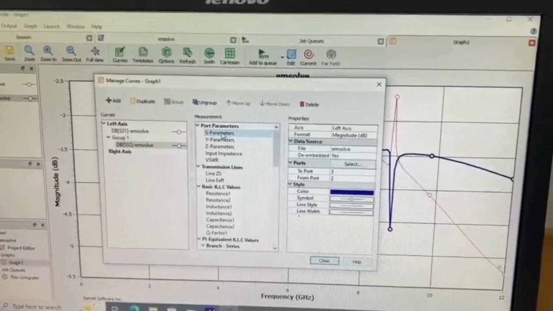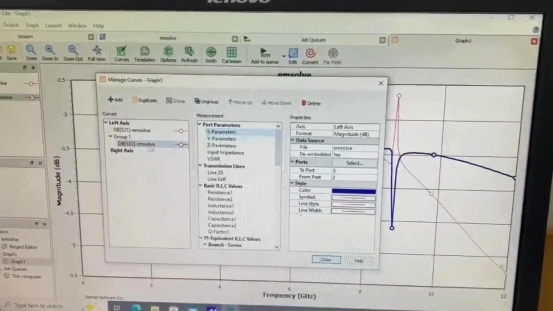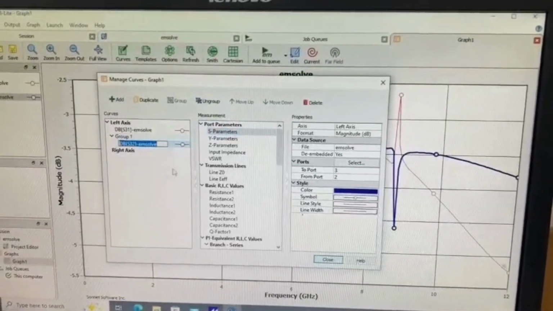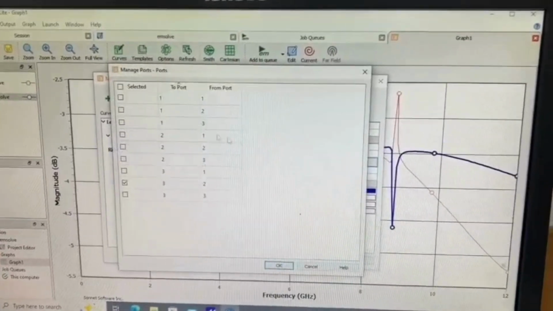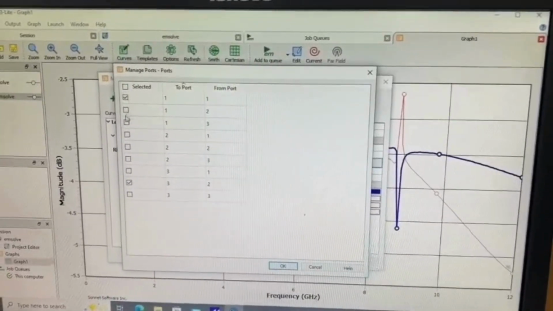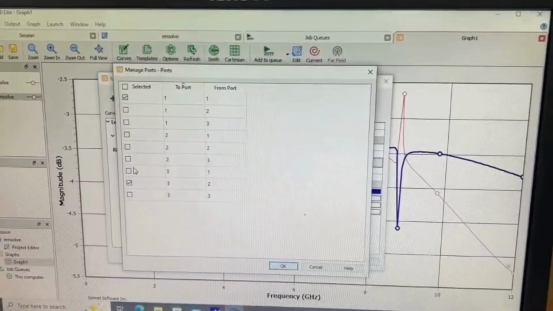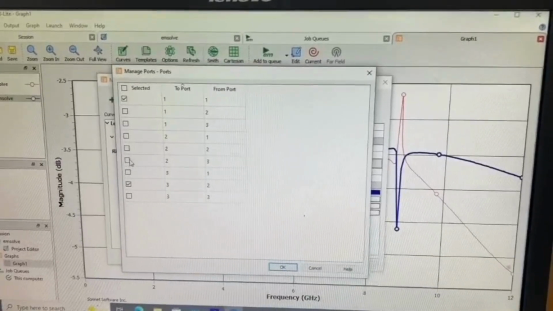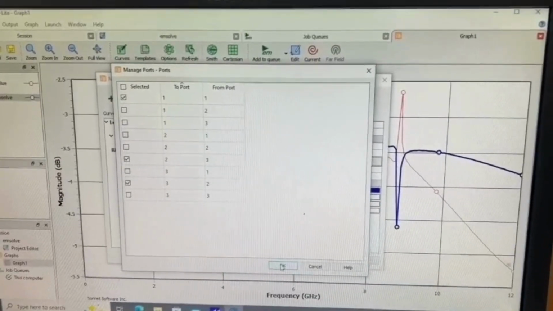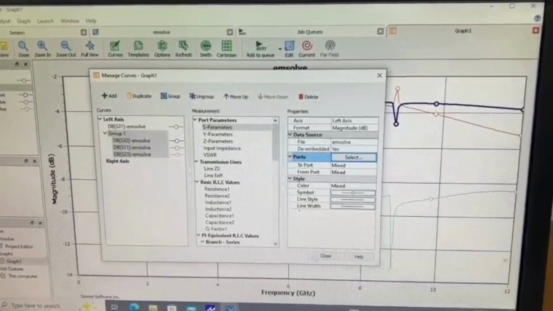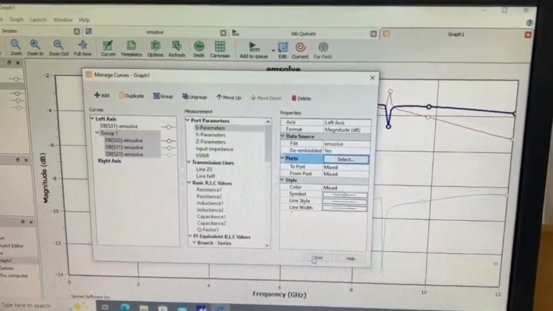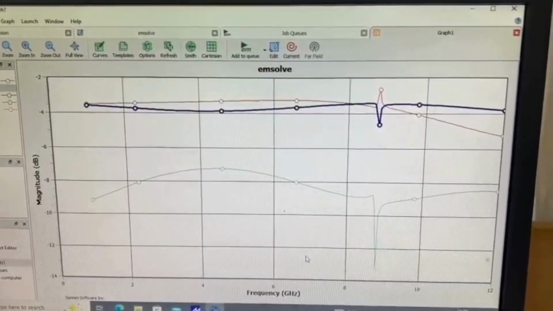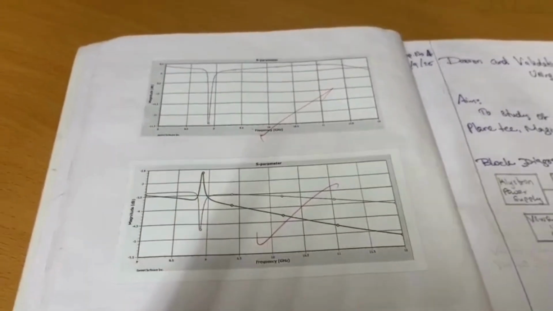And first we have to take the S parameter graph and we can select the ports. We select 1,1, 3,3 and 2,3. And click on OK. So we can see the graph here. So we can take whatever graph we need and that is the end of the video.